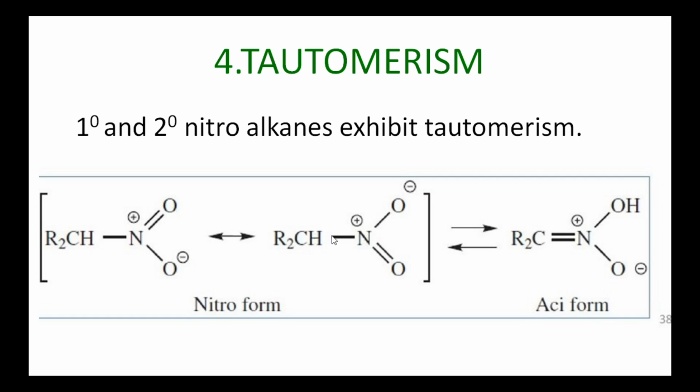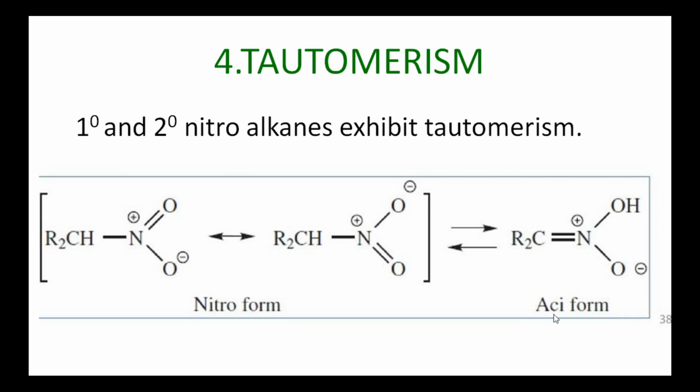This alpha hydrogen atom is acidic in nature, so it is lost as an H plus ion. Then the alpha carbon atom gets a negative charge. That negative charge forms a bond with the second positive charge of the nitrogen atom. So here we get a carbon nitrogen double bond, and that H plus ion is attached to the O minus ion. So we get an OH bond. This is the aci form.